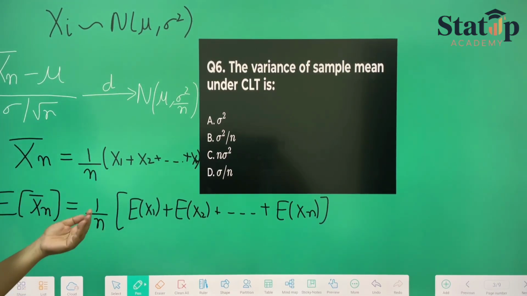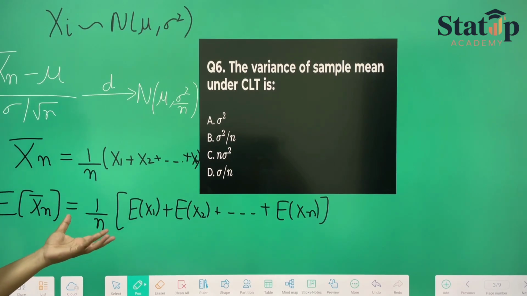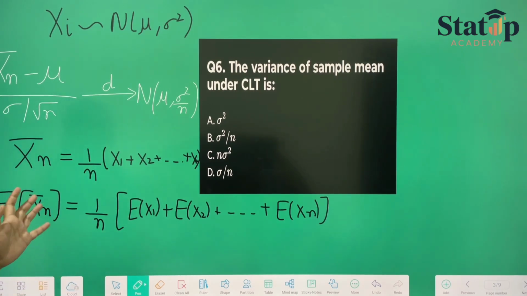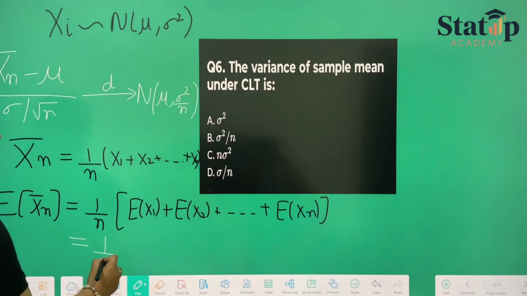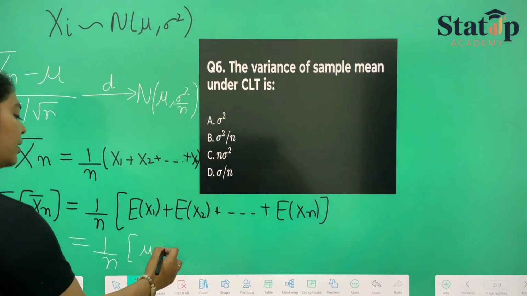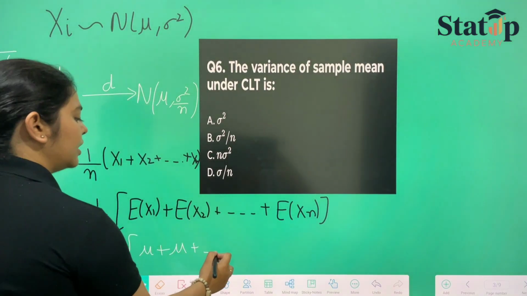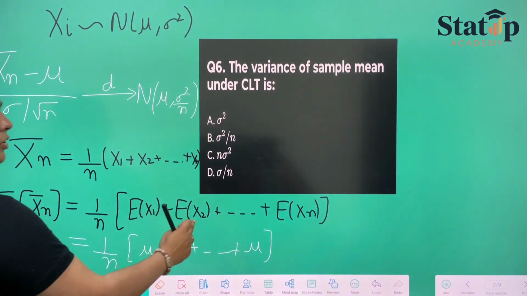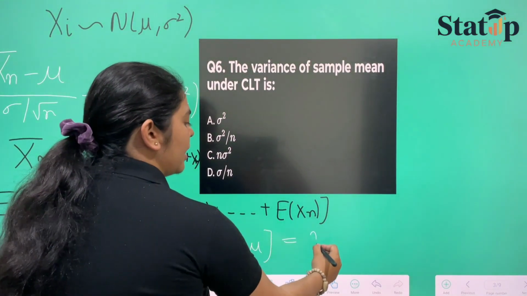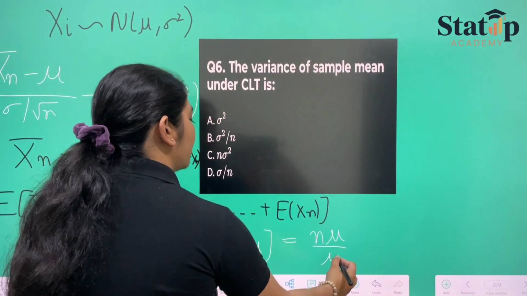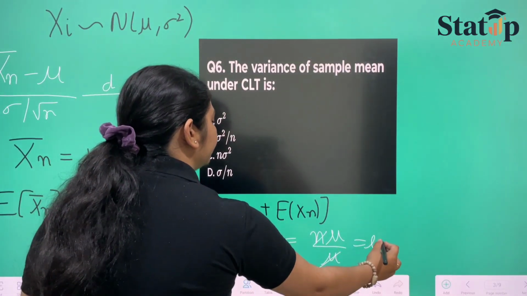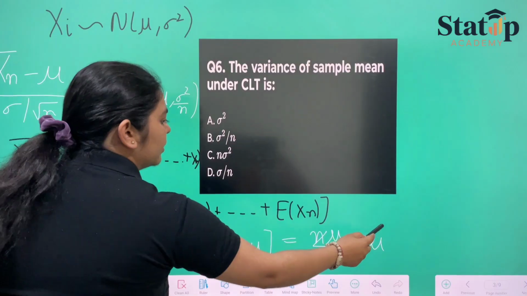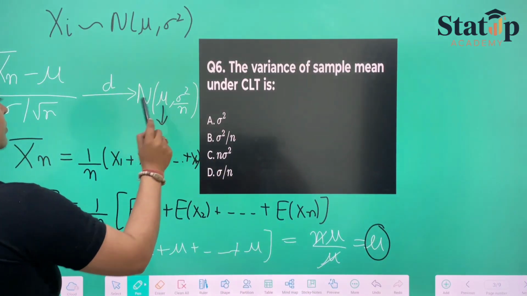So it will be 1 upon n and it will be mu plus mu up till mu. So these are total number of 1, 2 up till n, so n mu's, n mu upon n will give us mu. That's where this came, this one.